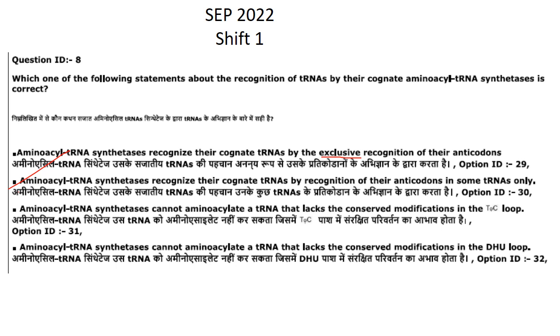So that is not correct. Amino-acyl tRNA synthetases recognize their cognate tRNAs by recognition of their anticodons in some tRNAs only. That is correct. So they have asked for the correct statement and option 2 is the correct answer.